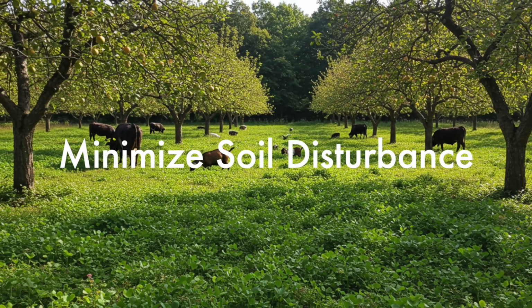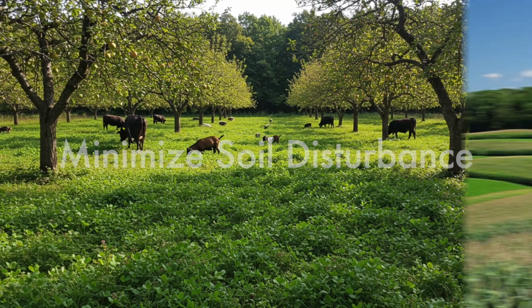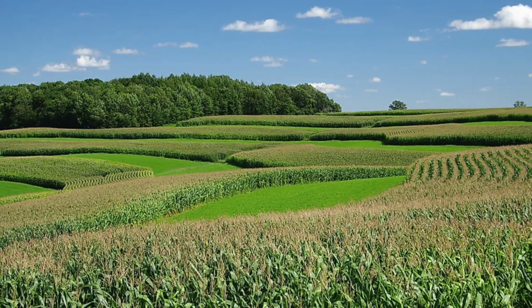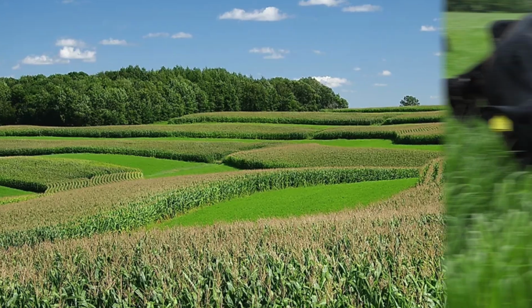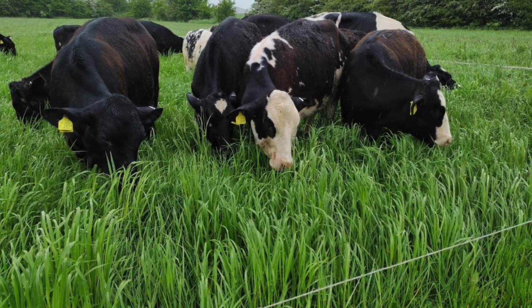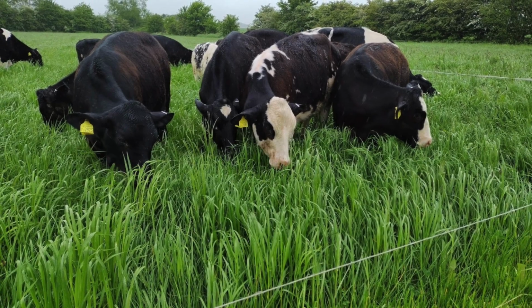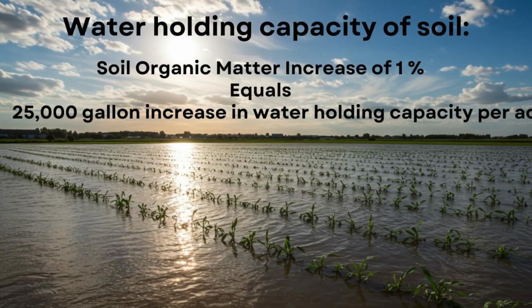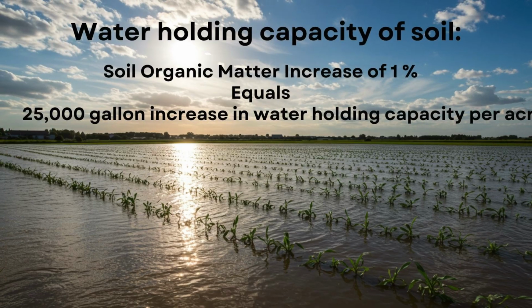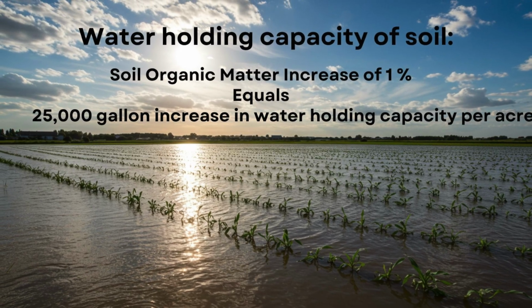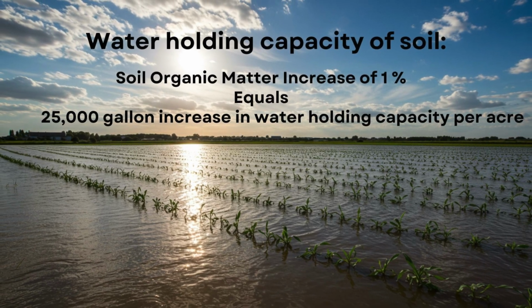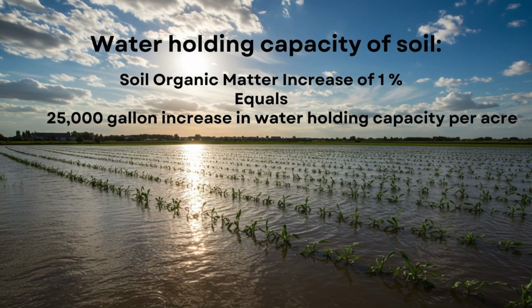1. Minimize soil disturbance. Reducing tillage minimizes the disruption of the soil biology, allowing microbial communities to thrive and build stable soil aggregates. This enhances water infiltration, reduces erosion, and improves nutrient cycling. Remember, a 1% increase in soil organic matter content can increase water holding capacity by 25,000 gallons per acre.